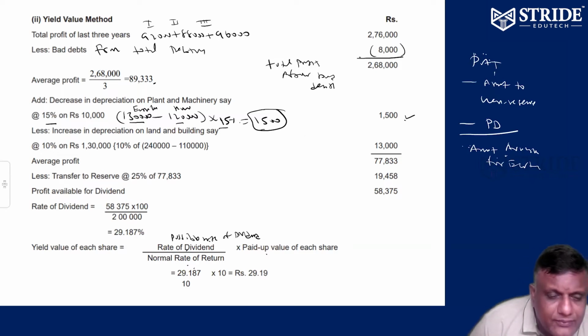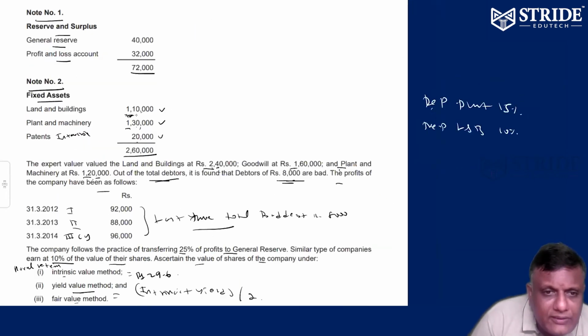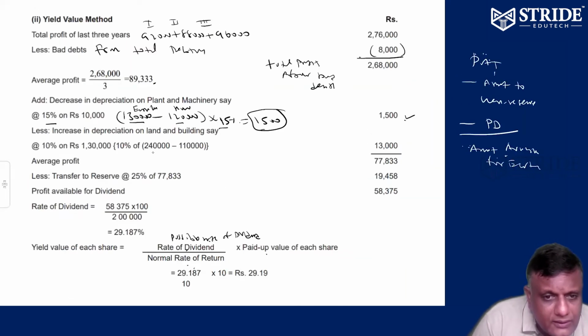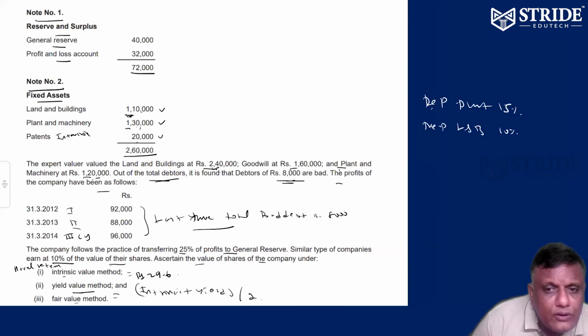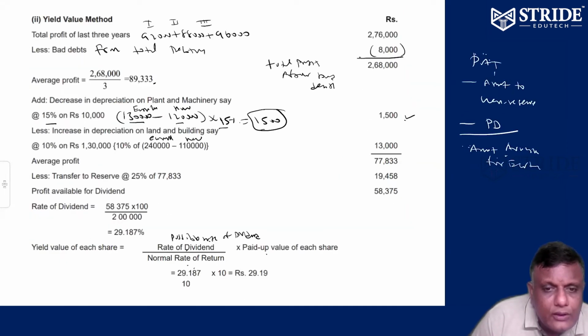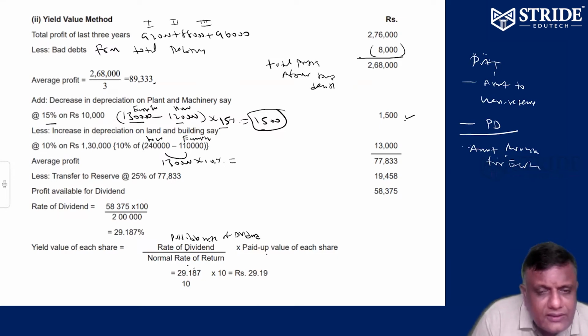Suppose in case of land and buildings. What is the land and buildings value? Old value 1,10,000. Now it's going to be 2,40,000. Old and new. New is 2,40,000. Earlier 1,10,000. How much have land and buildings increased? 1,30,000 increased.